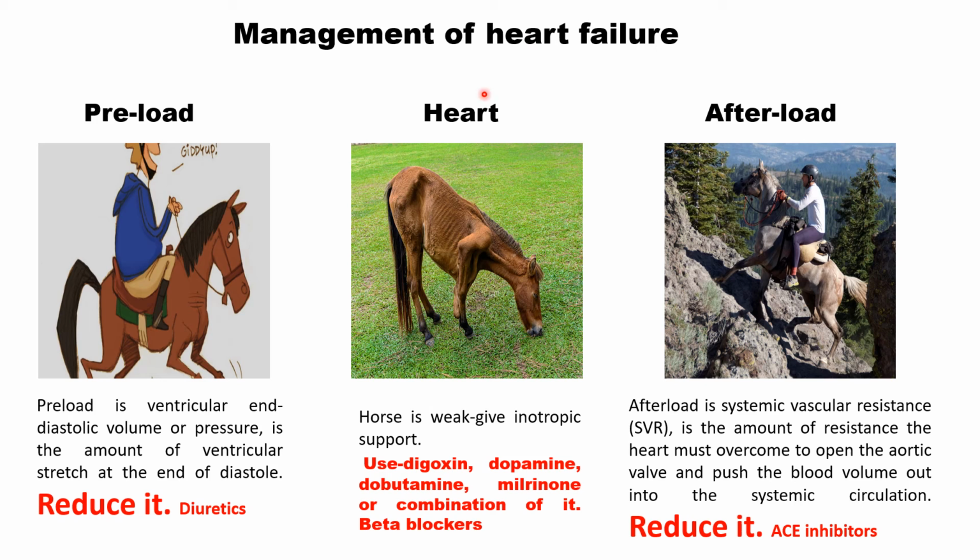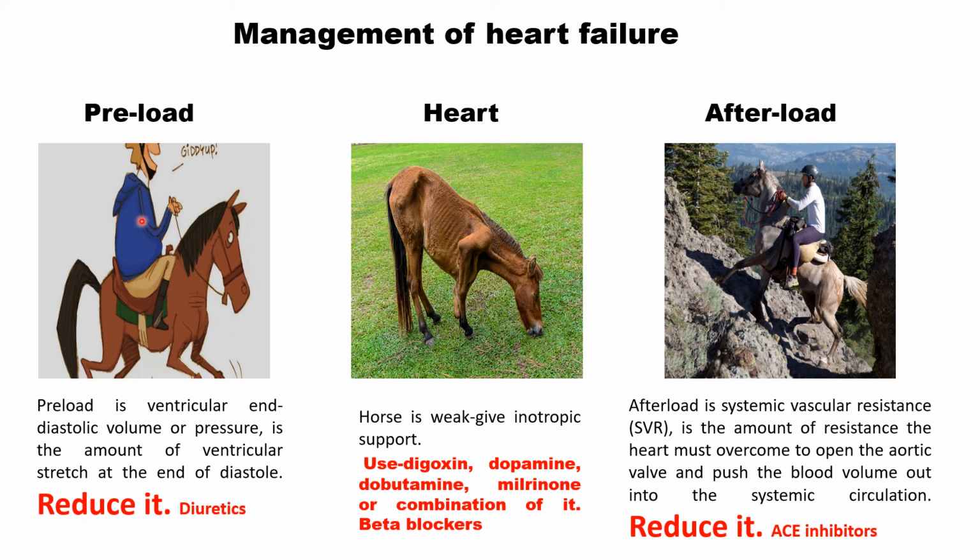And during heart failure, you have to act at three levels. At the heart, you have to use inotropic support, you should reduce preload, and you should reduce afterload of the heart. You see, this man is obese and preload is too much. So this horse is not even able to stand erect.